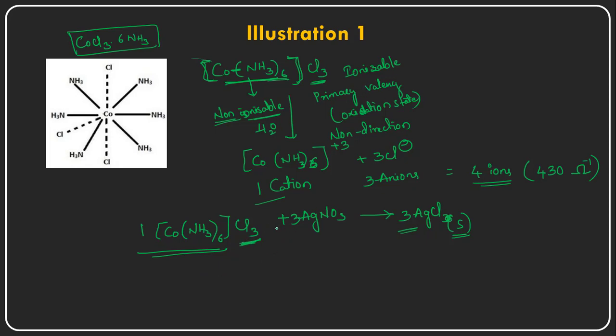So what is the proof of that? When it is subjected to react with 3 moles of silver nitrate, it gives 3 moles of silver chloride as a product. So this is illustration 1, which is a proof for his postulates.